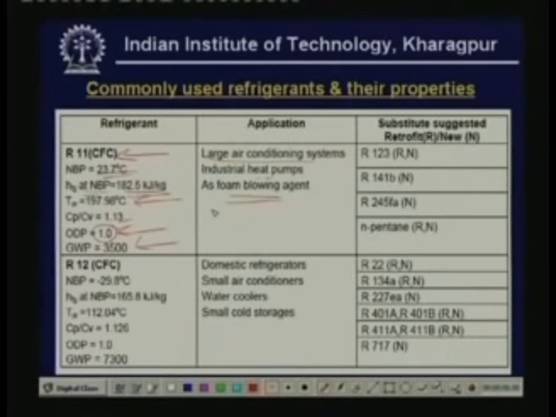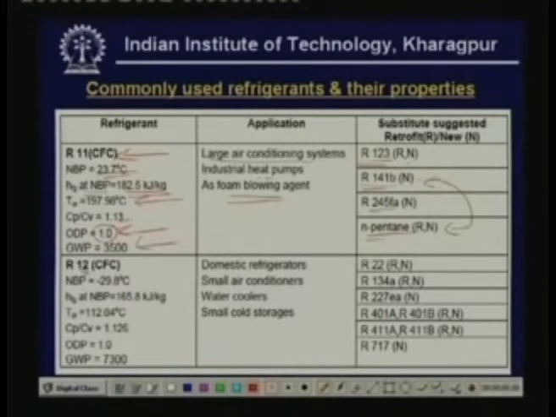Since it is phased out, substitutes suggested in its place are R123, and R123 can be used in older R11 systems or in new systems also. Okay, that means it can be retrofitted and it can also be used in new systems. Then R141B, R245FA and N-pentane. Okay, mainly R141B and N-pentane are used as foam blowing agents in place of R11.